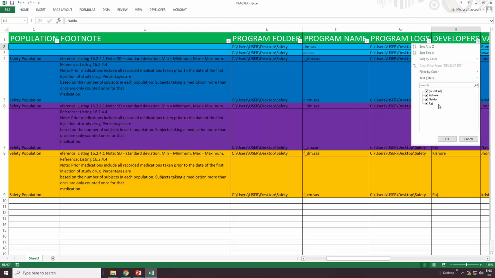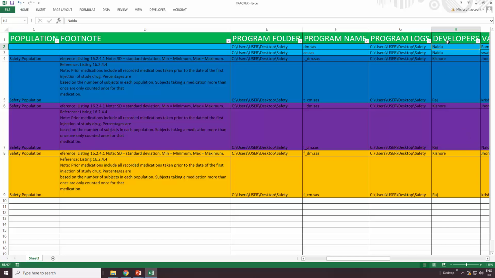So three persons are working as developers. We three persons are working on the development part. Okay, so who is developing what? Here you can see Naidu is developing these two data sets, the first two, which are assigned to me. Kishore is developing this particular table. Raj is developing this table as well as this listing.